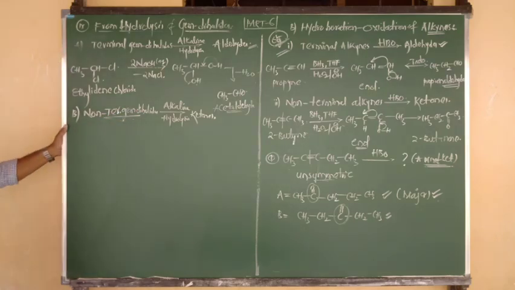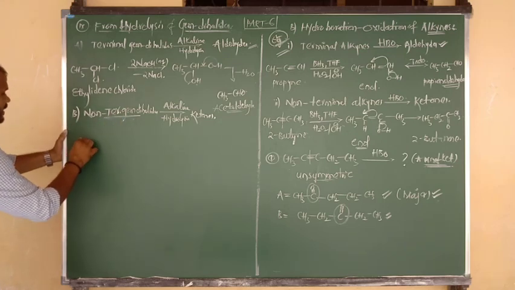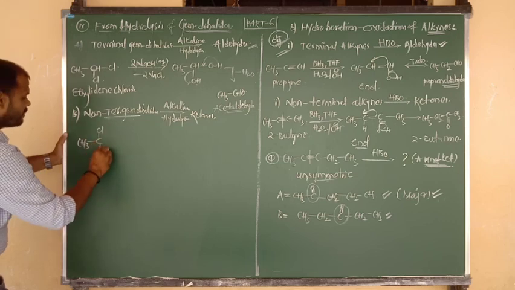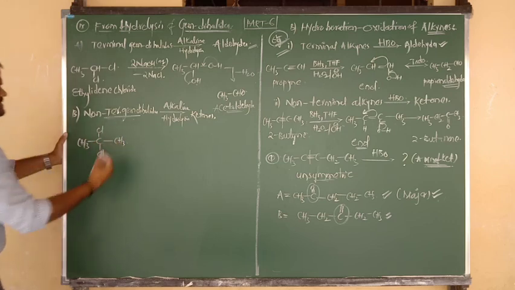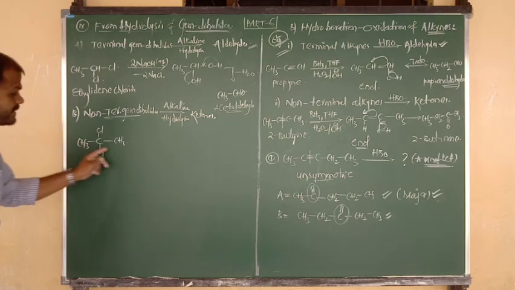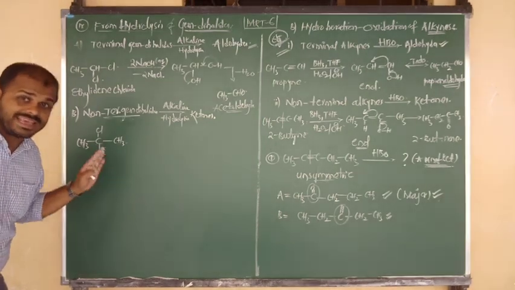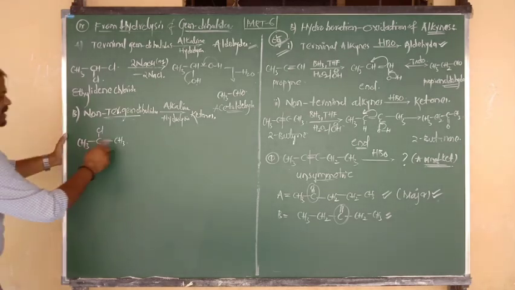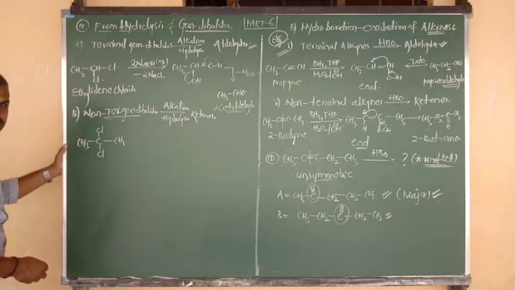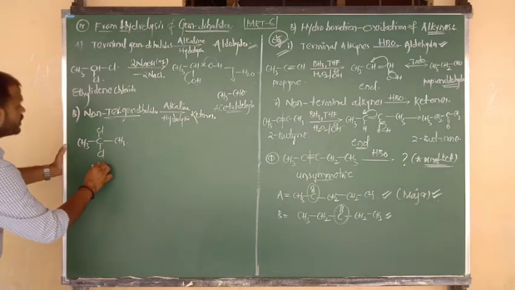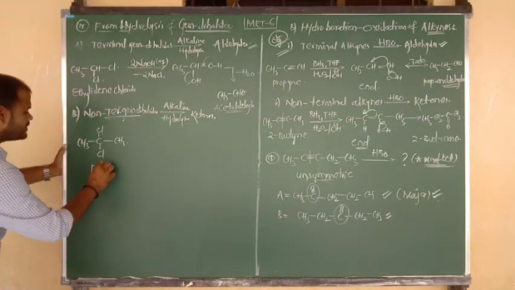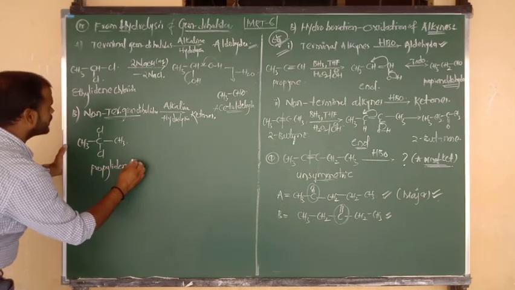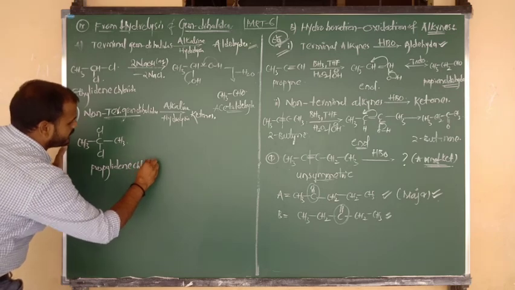Can I show the reaction? Non-terminal gem dihalide. Example: CH3 bonded to C, above plane Cl, below plane Cl, again bonded to CH3. Total 3 carbons are there. The IUPAC name we can say easily: 2,2-dichloropropane. But I want to write the common name. Total 3 carbons are there, prop. 2 carbons is ethylidene chloride and 3 carbons is propylidene chloride.